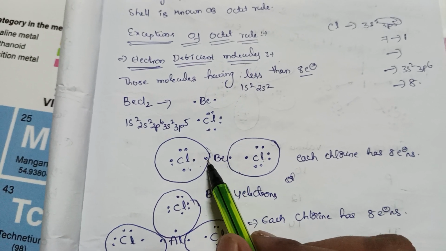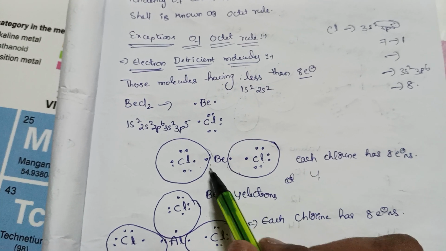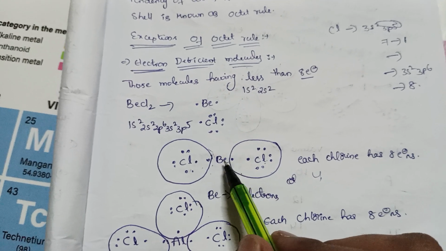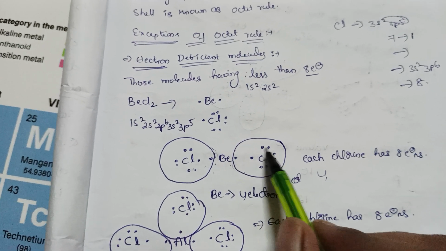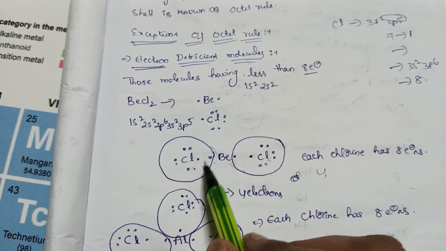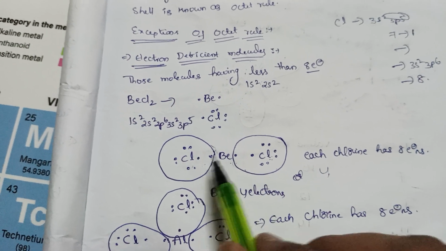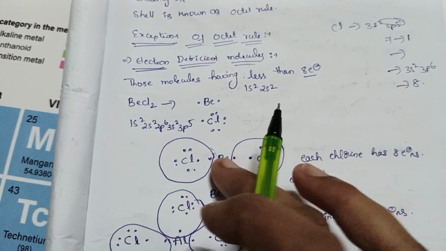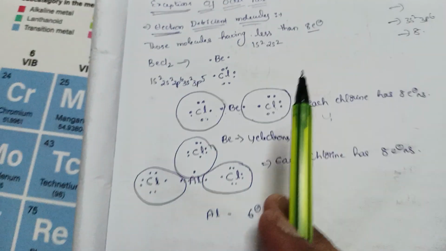See, how many electrons does beryllium have now? Beryllium 1, 2, 3, 4, 4 electrons. The central atom has 4 electrons, so it is electron deficient. Here chlorine has 8 electrons. These two chlorines have 8 electrons, so they attain stability. But because beryllium has only 4 electrons, it is called an electron deficient molecule.